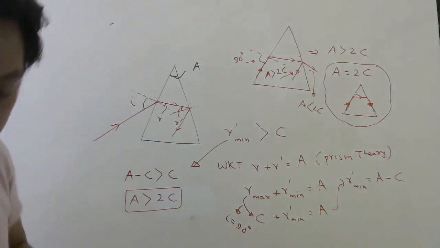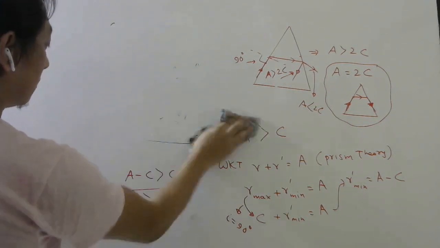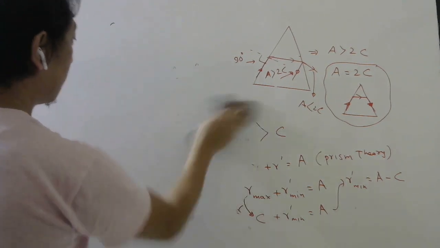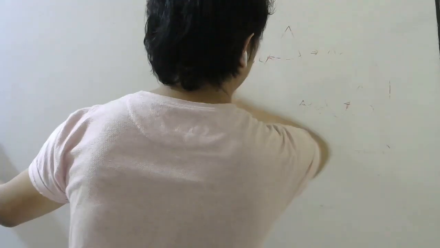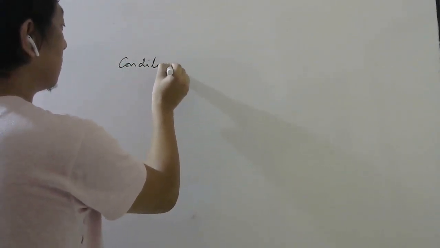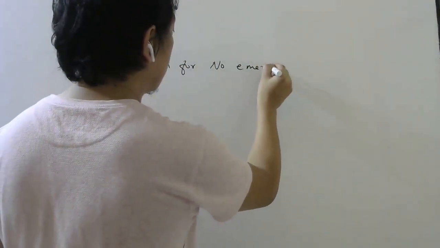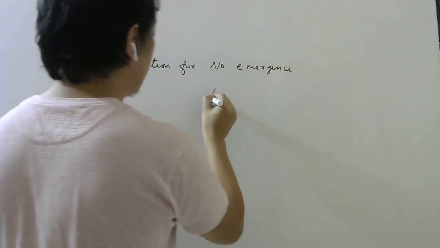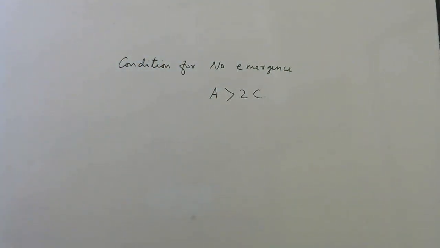So the condition for no emergence, you should try to memorize this. The condition for no emergence is A should be greater than 2C. Now in terms of refractive index also we can write.